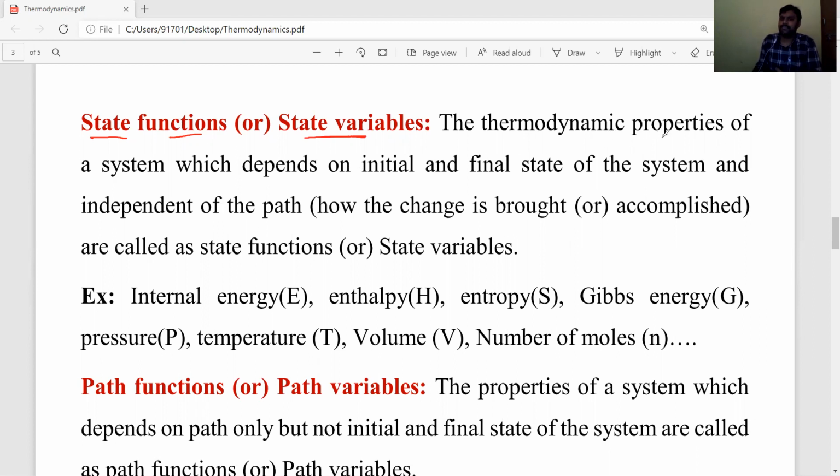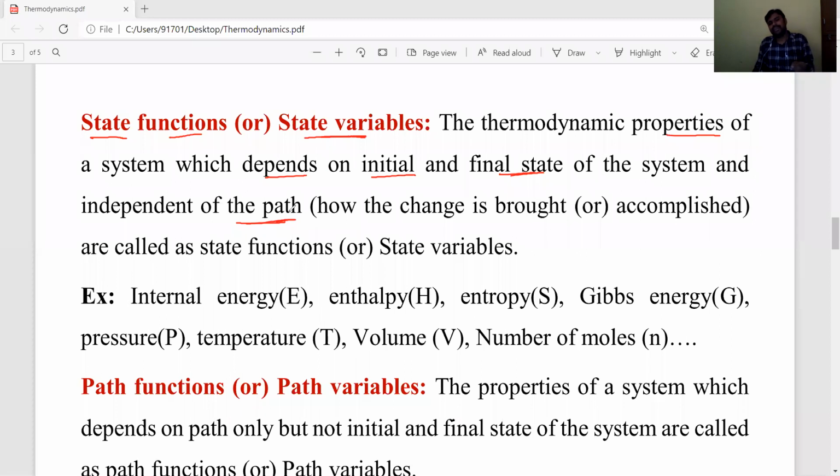Let's see the definition. The thermodynamic properties of a system which depend on the initial and final states of the system but are independent of the path. What is the meaning of path? How the change is accomplished, how the change happens from the initial to the final state, that is called a path. It is independent of the path but depends on the initial and final state. Such properties or variables are known as state functions or state variables.